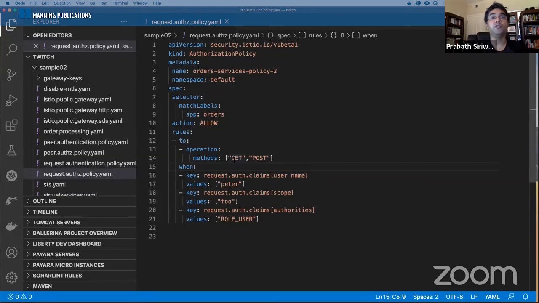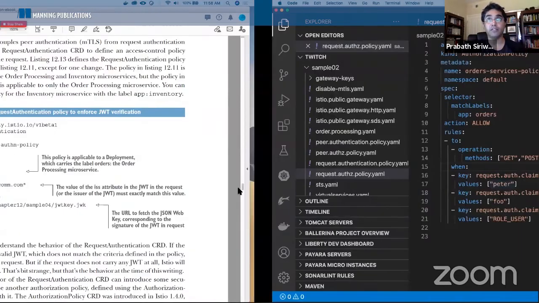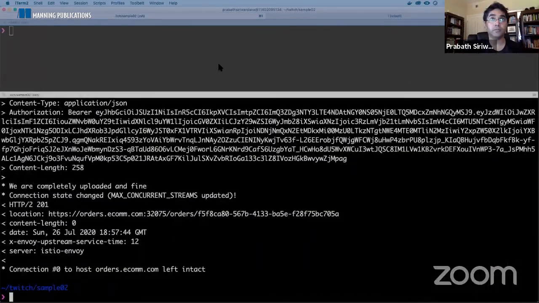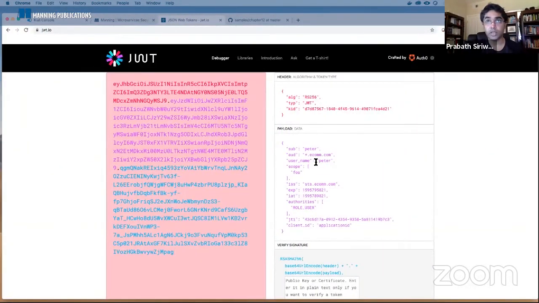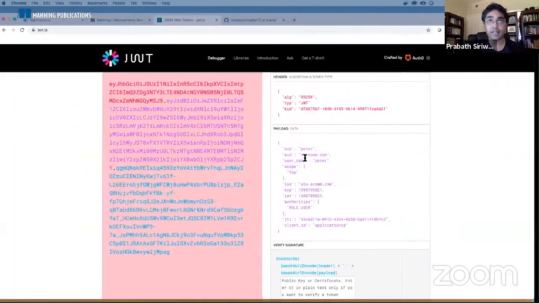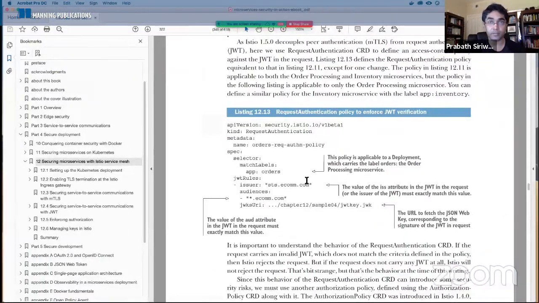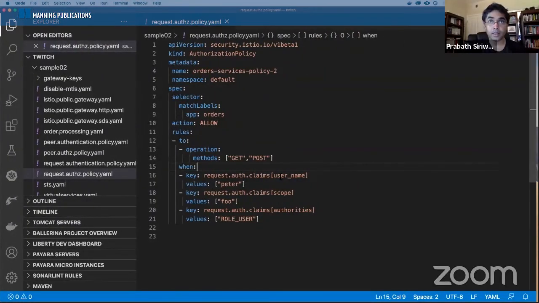if you are doing an HTTP GET or a POST, and also the username in the JWT is Peter. If you look at our JWT, it's Peter. It should allow that username. This is the exact attribute ID.